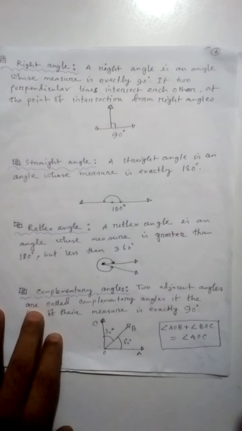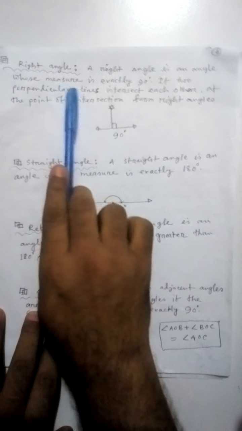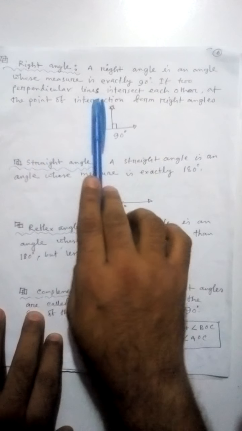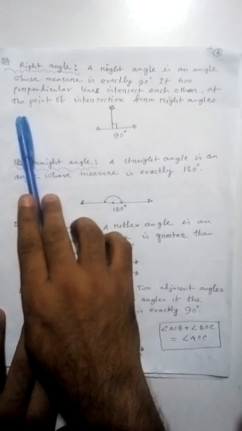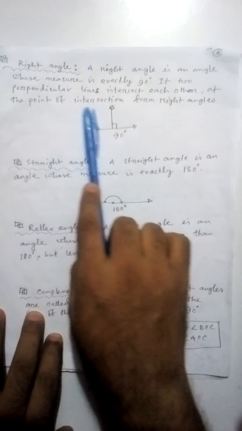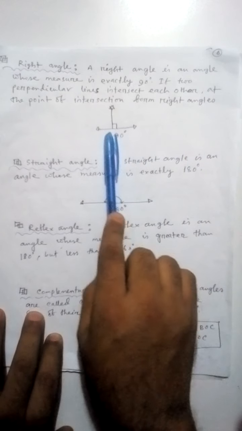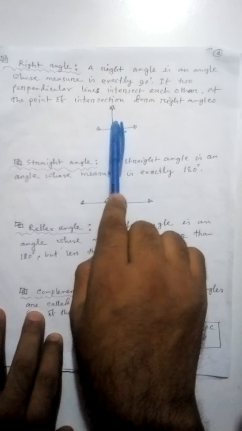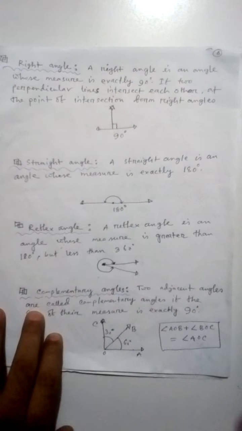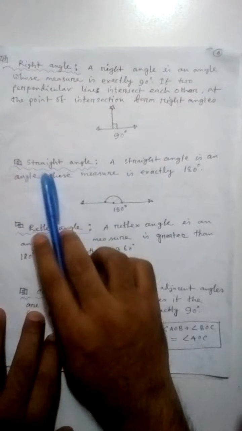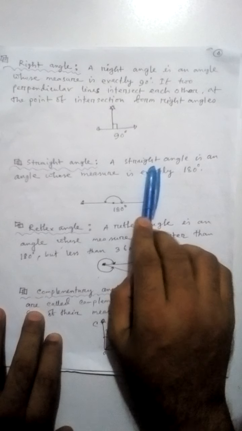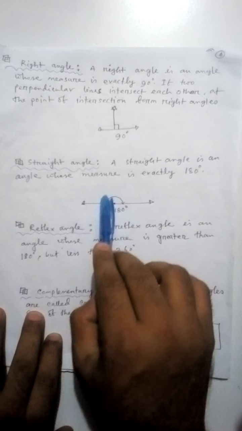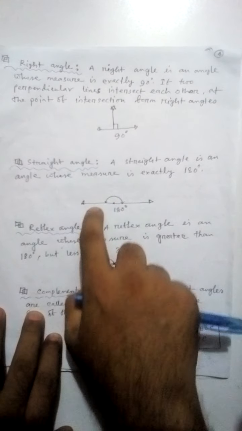Right angle. A right angle is an angle whose measure is exactly 90 degrees. If two perpendicular lines intersect each other, the point of intersection forms right angles. This is a right angle. These are two straight lines, and they make 90 degrees. So this is a right angle. Straight angle. A straight angle is an angle whose measure is exactly 180 degrees. This is the measure of 180 degrees.